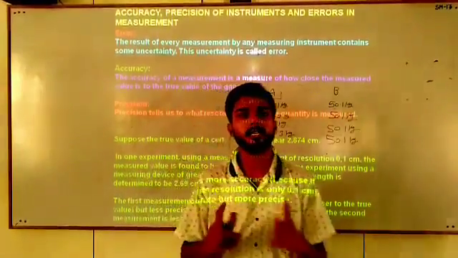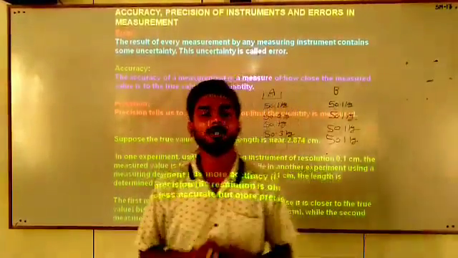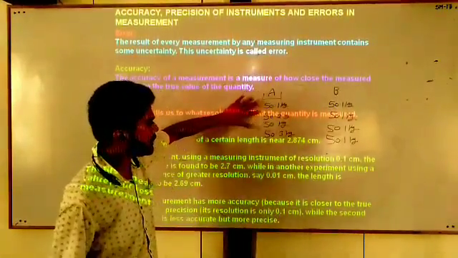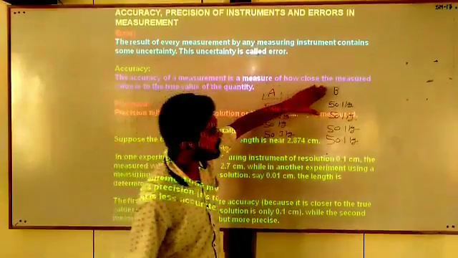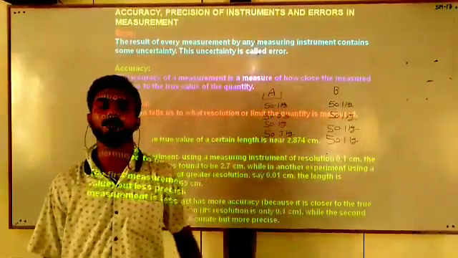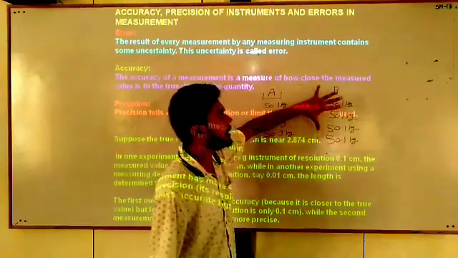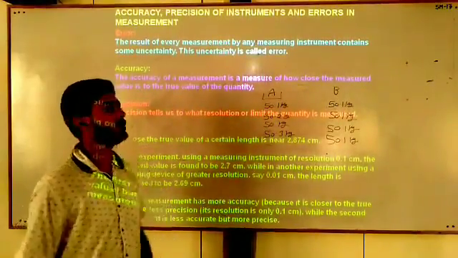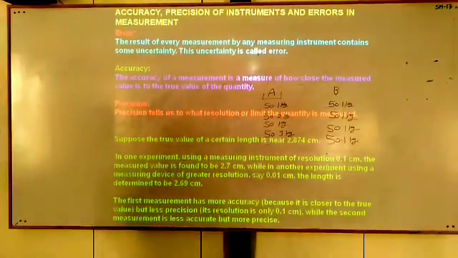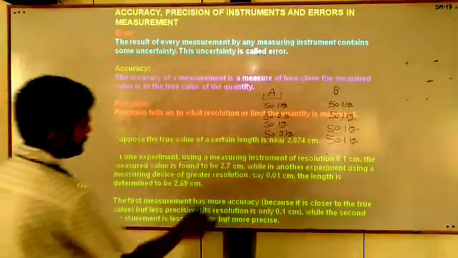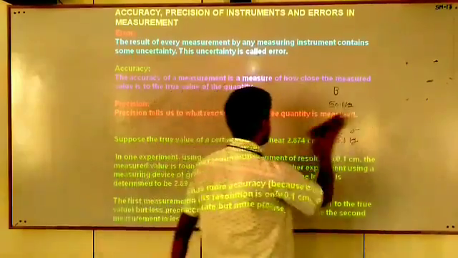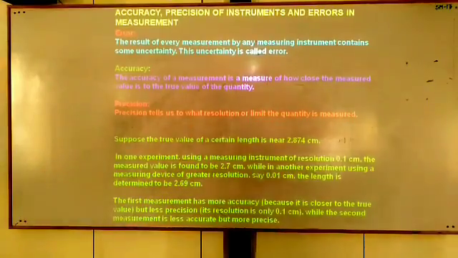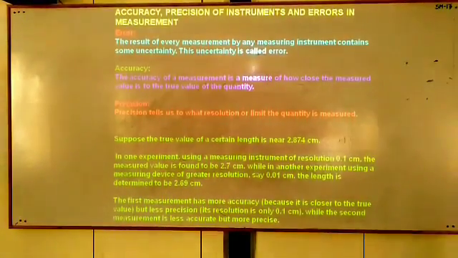Precision means the ability of any instrument to reproduce the same value. Machine A is not capable of reproducing the same value, but machine B is capable of reproducing the same value. We will say that machine B is highly precise in comparison to machine A. And this is precision. You can see an example here. I have given you the PPT of this lecture. You can see this example in that lecture. Now move further.